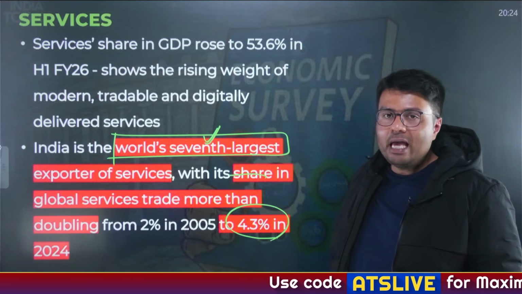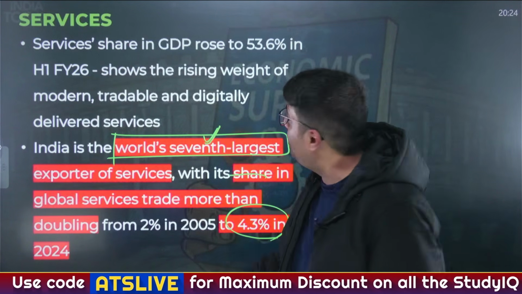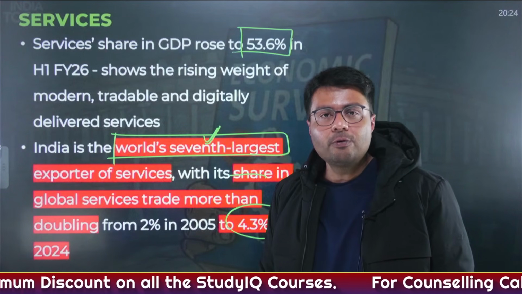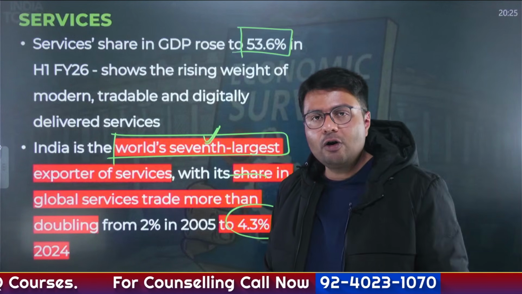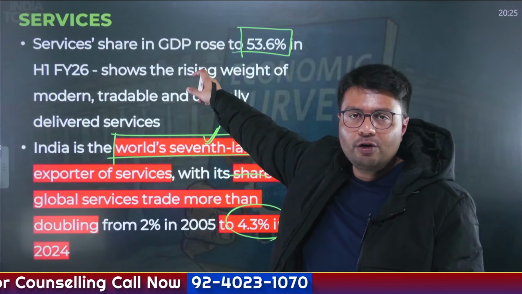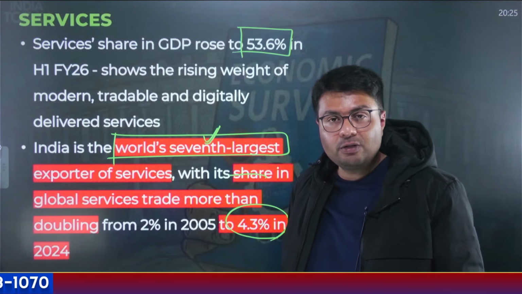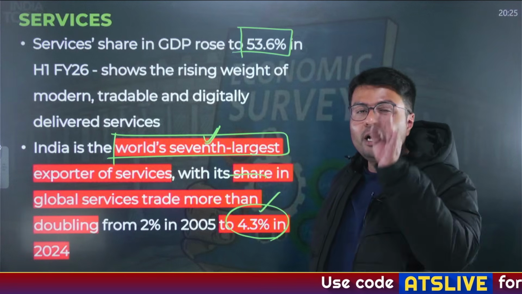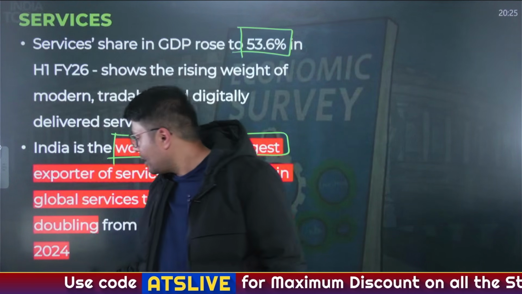Now, how much is the services sector contributing to India's economy? I told you it is more than 50%. To be precise, it is 53.6%, right? So, which sector contributes the highest to India's economy? Your answer is right in front of you, that is the services sector. And how much are India's services exports? India is the 7th largest exporter of services, contributing 4.3% of total global services trade.